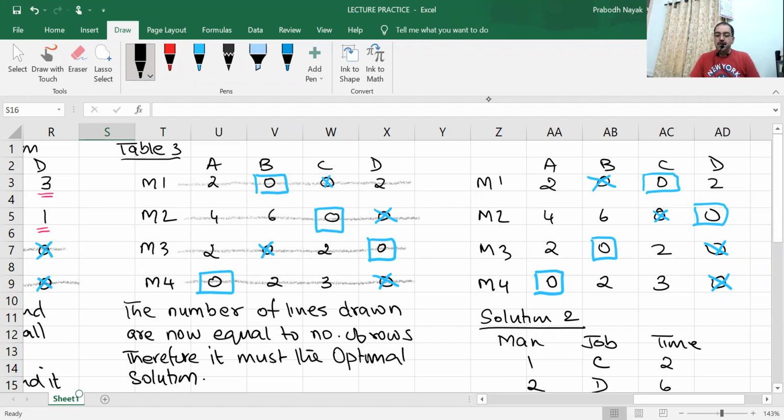Now suppose, not possible, but suppose this question comes into your mind. Suppose the two solutions don't give me the same answer.